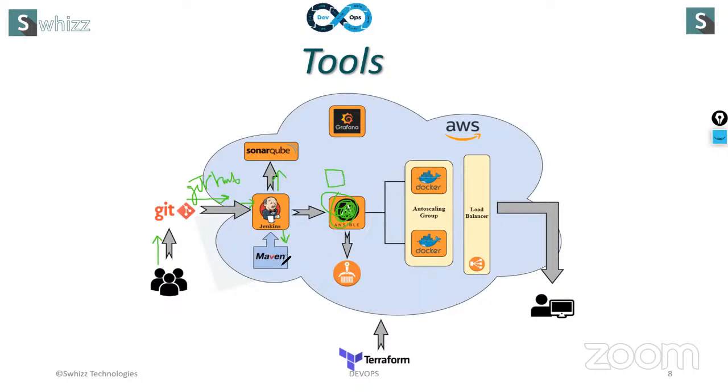For building a Java application, we are going to use Maven. If you want to build a .NET application, building means executable format, right? We are not going to use the Maven tool for that. We are going to use Docker for building a .NET application. After building, we build in the form of a .war file if it is a Java application, and a .dll file if it is a .NET application.